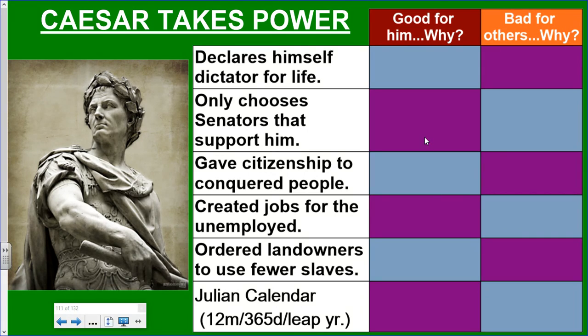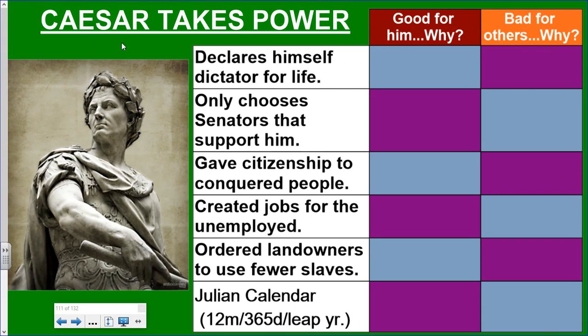So as you can see, I've jumped ahead and now Julius Caesar has taken power. Like we said yesterday, the first triumvirate is done. The other two guys that are in it are either dead or defeated. So now he's going to declare himself dictator for life, and he's going to start doing a few things like implementing new laws or changing parts of the government. And that's what all this white information is right here.